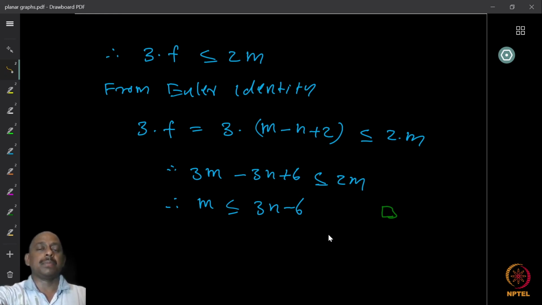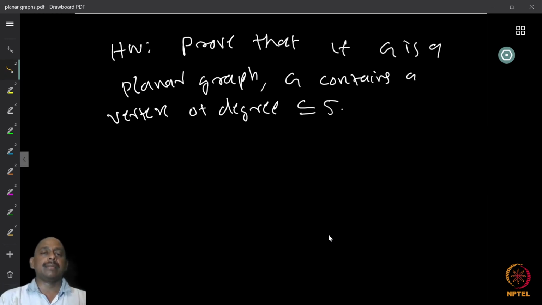So this can be used to prove some interesting results. Here is a homework: prove that if G is a planar graph, then G contains a vertex of degree less than or equal to 5.